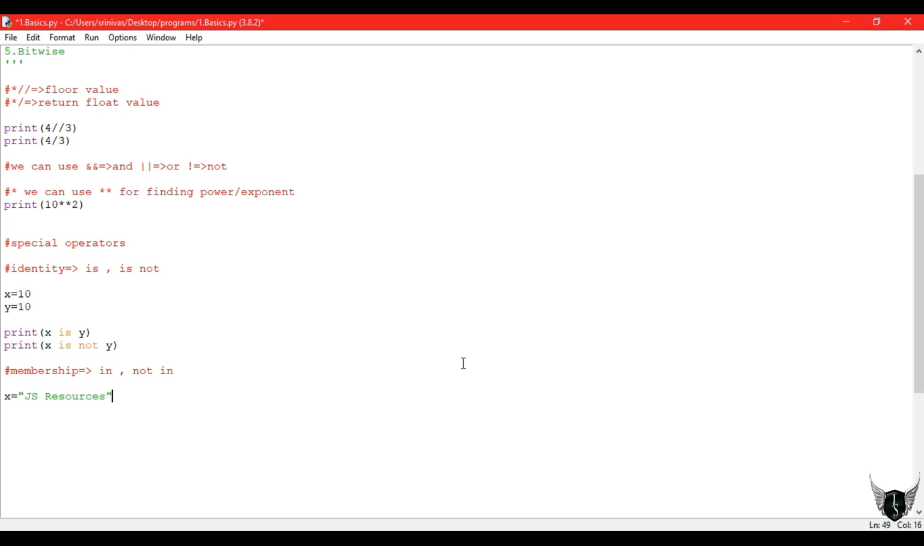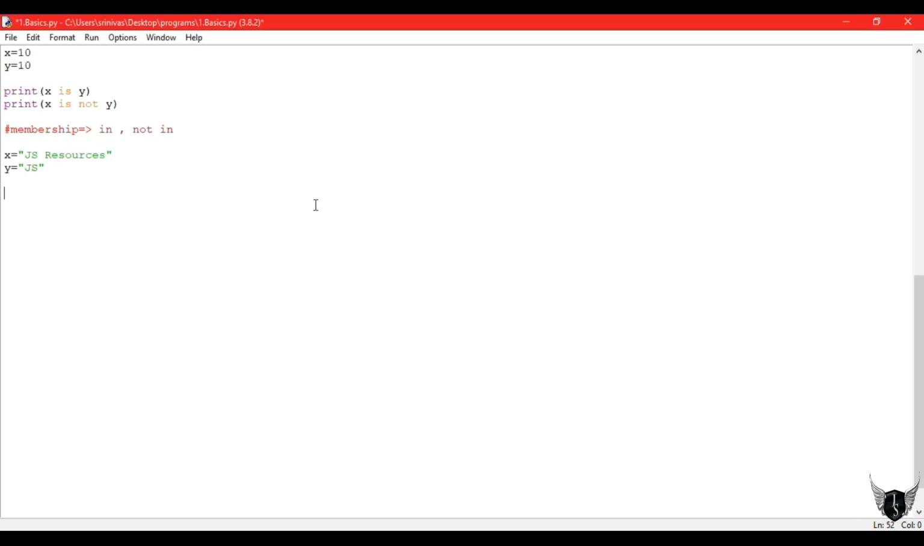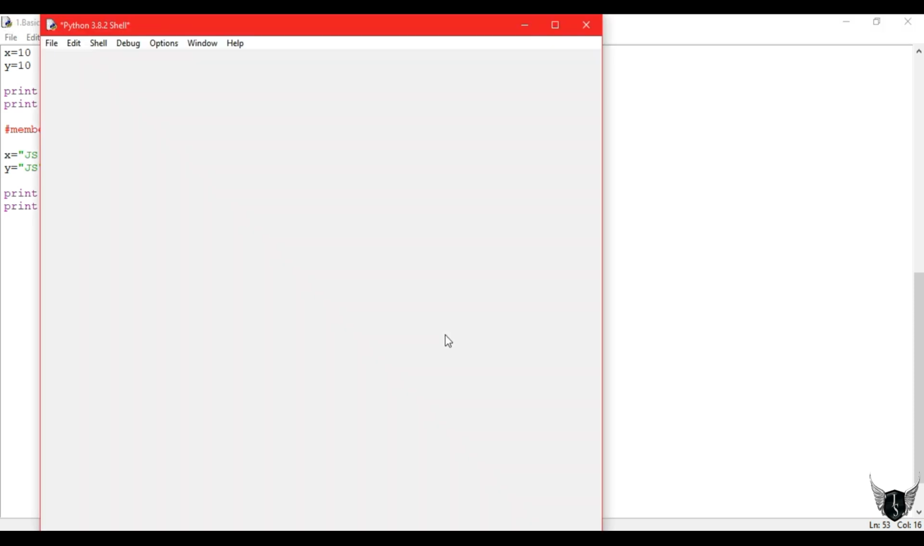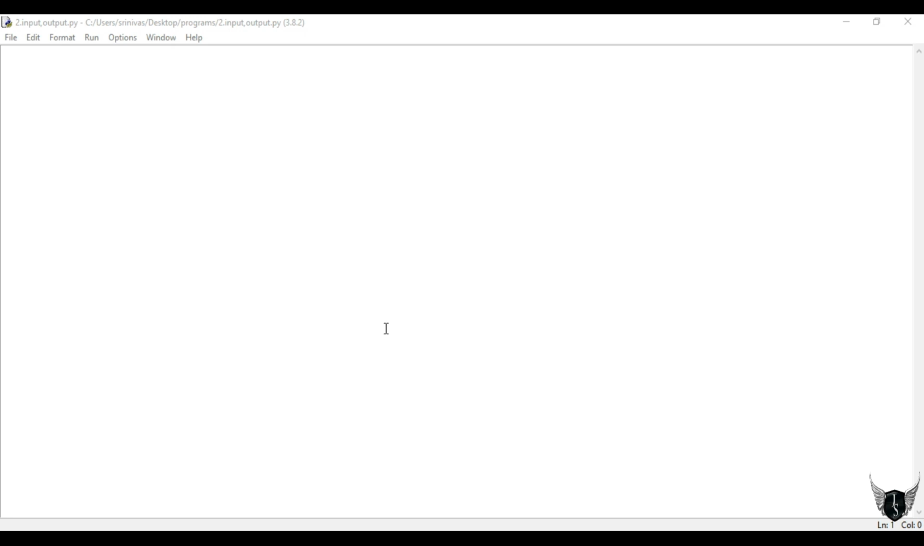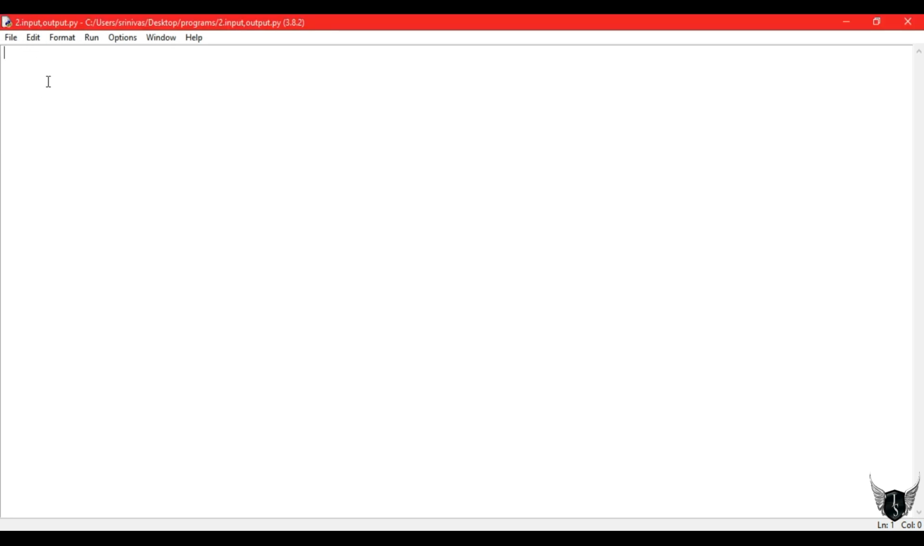So I am declaring x as a string variable, nothing but JS resources, and writing another string. To check the membership is nothing but checking a value in another value. So I am checking whether JS is present in JS resources or not. So we get true, and in the next statement we check that it is not present, which gives us false. Exactly, we got true and false. So we must remember another point: they will return boolean values.